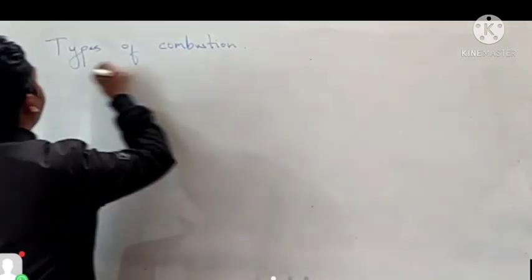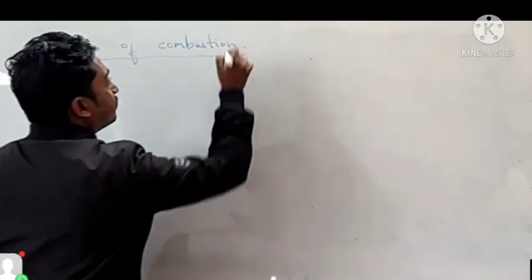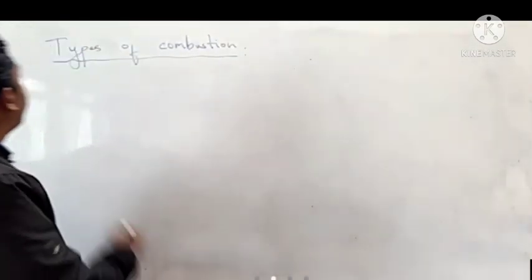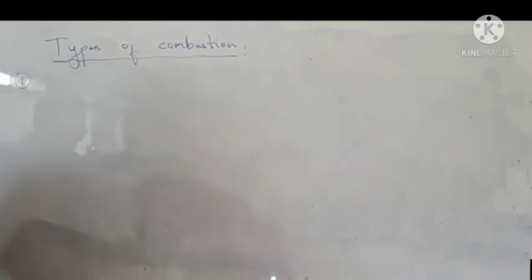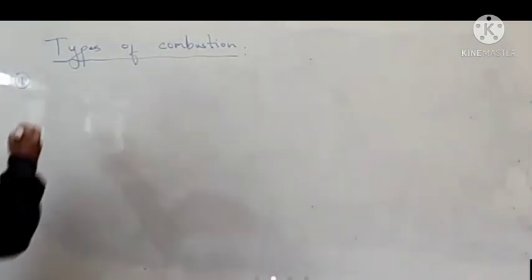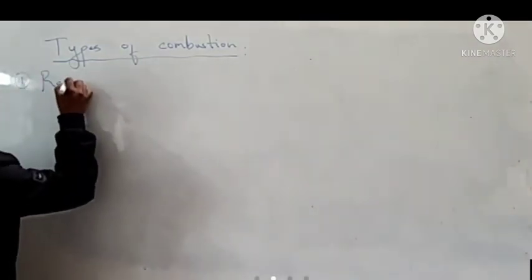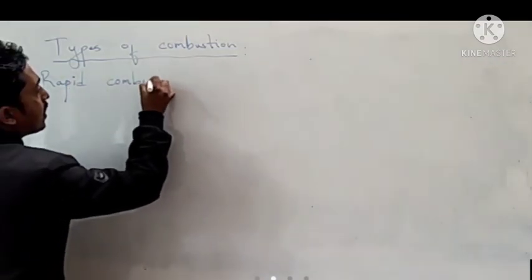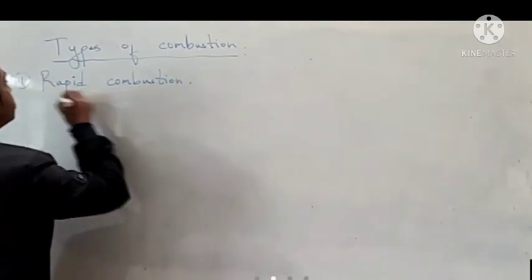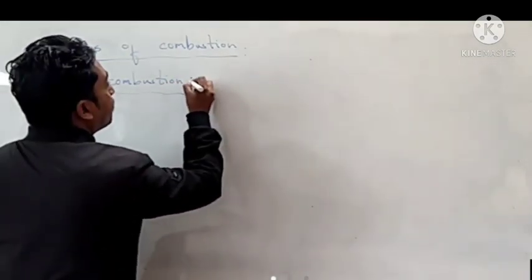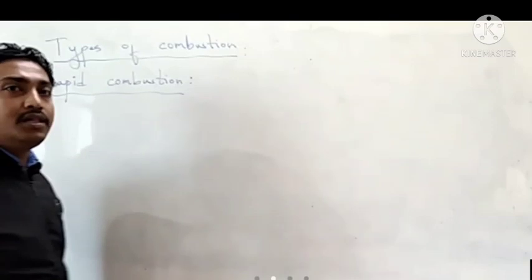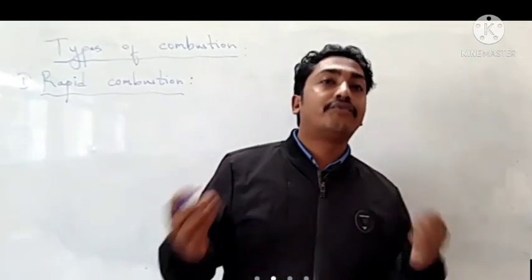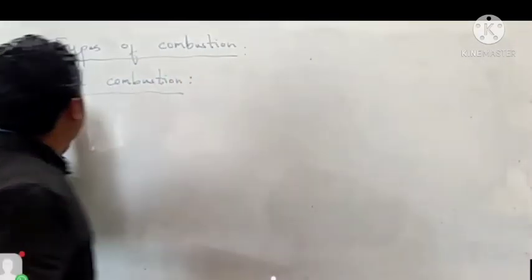Basically we have 4 types of combustion depending upon how it is burnt. Number 1, we have rapid combustion. Rapid combustion means rapid burning. For example, the burning of coal, the burning of fuel, is called rapid combustion.